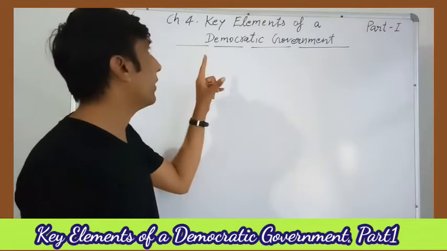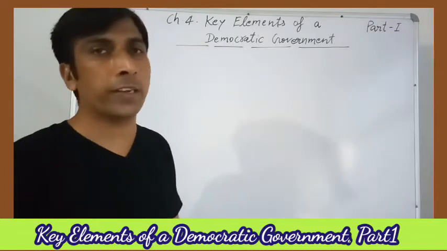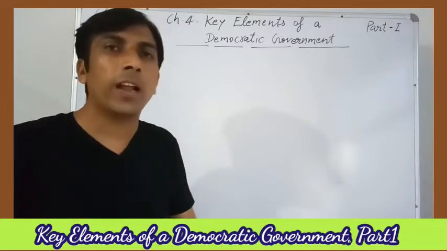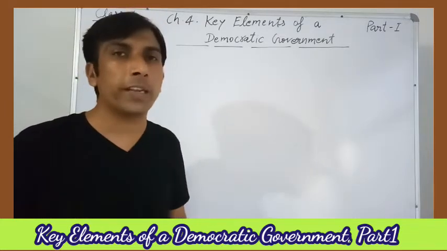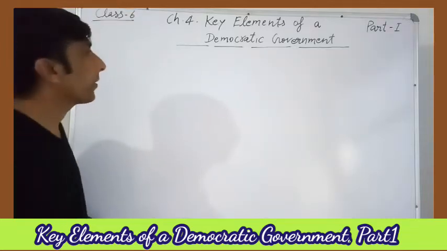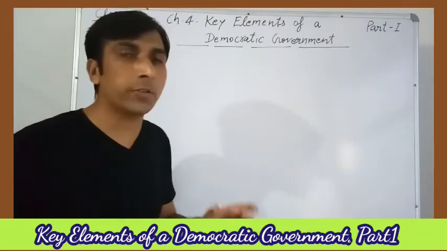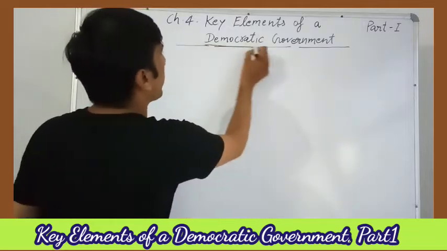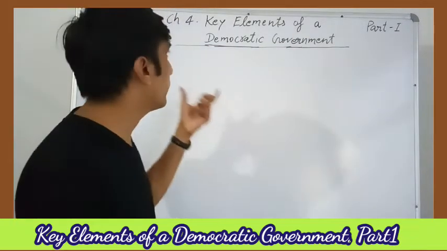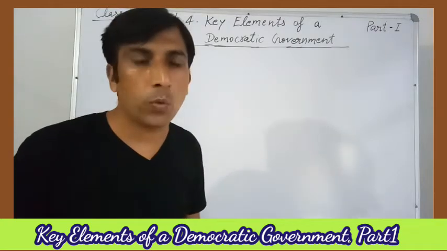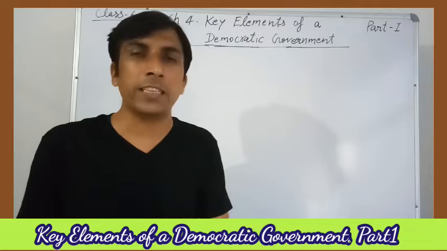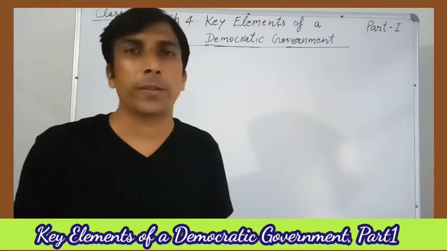This is the chapter Key Elements of our Democratic Government. Key elements means the attributes and the features of democratic government. This is part first of class 6. So before starting the chapter, we should know the meaning of democratic government. You might have heard this word, democratic government. What is democratic government? The government which is elected by the people is known as democratic government.